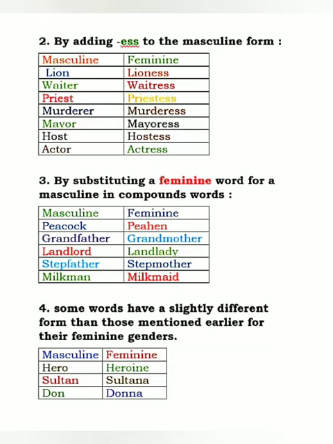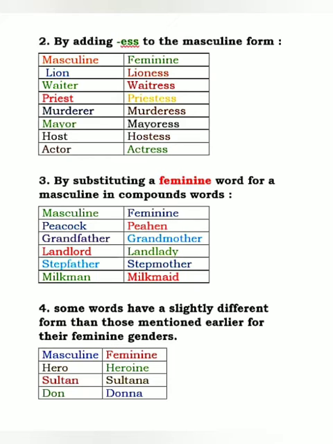Pea is something different and cock is something different. When we join these two words, we get peacock. So, what will be the feminine gender? Peahen. Grandfather, grandmother. Landlord, landlady. Stepfather, stepmother. Milkman, milkmaid. I hope all of you are getting it.